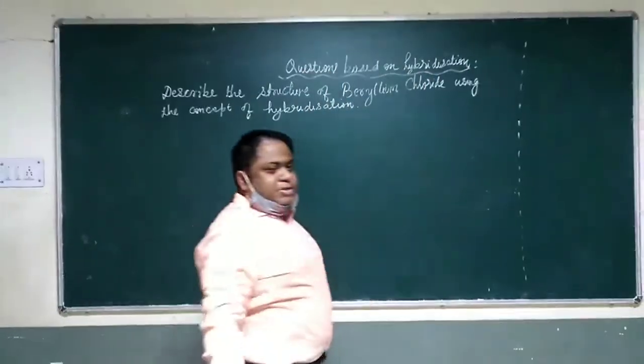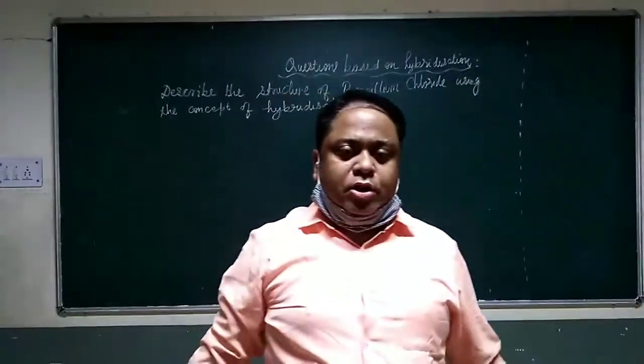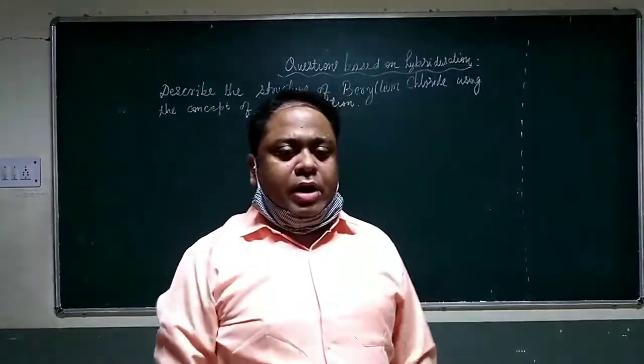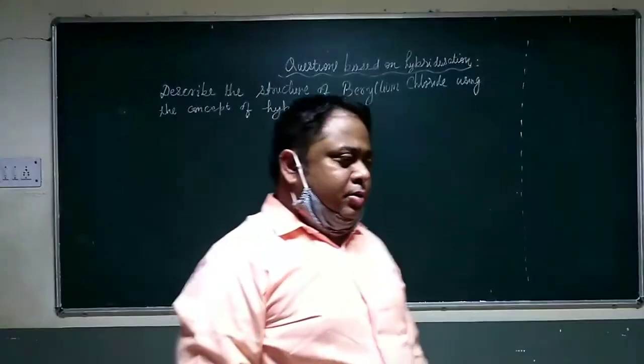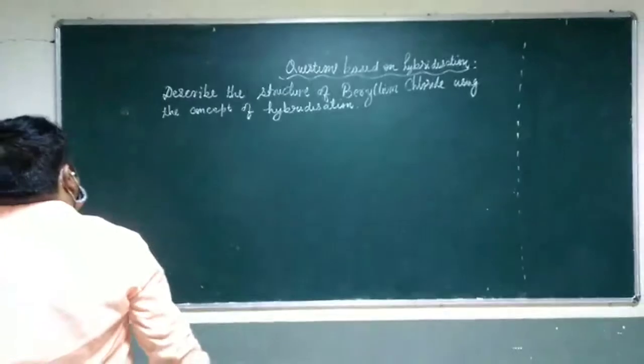Since this is a chemistry class, we are talking about hybridization of atomic orbitals, not hybridization of species or hybridization of stocks. So to explain the structure of beryllium chloride or any molecule, first of all, you have to take the valence shell electronic configuration of beryllium.